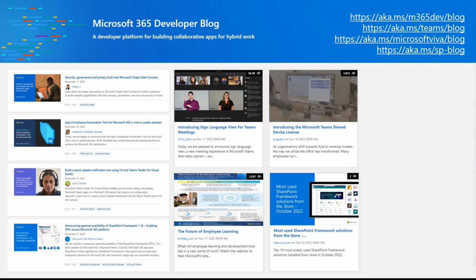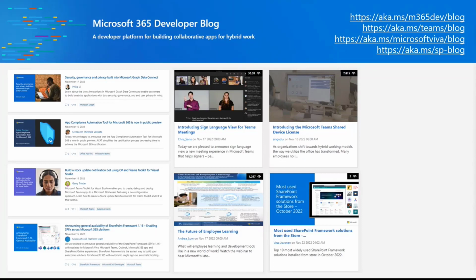Gary also had a really nice hands-on lab or tutorial around building a stock update notification bot using C# and Teams Toolkit for Visual Studio. He did show this relatively recently in this call as well. So that's more of a written tutorial going through those steps. And then we have the announcement of general availability of SharePoint Framework 1.16, which enables the SharePoint Framework to be used not only in SharePoint, of course, but also in Microsoft Teams, Microsoft Viva, Outlook, and the Office 365 app, also known as Office.com. In other areas, just to call out on Microsoft Teams, I really like the fact that we have the sign language view now available in Microsoft Teams.